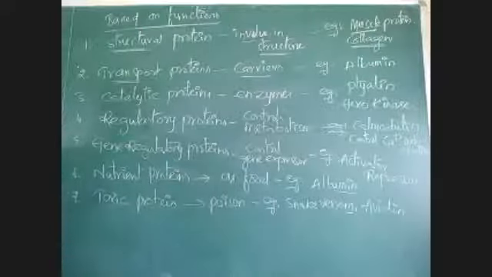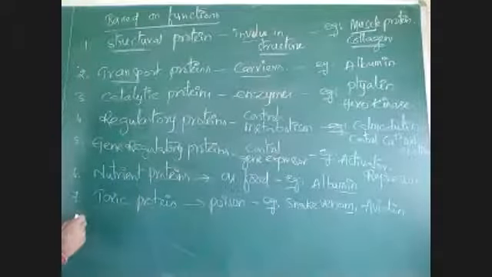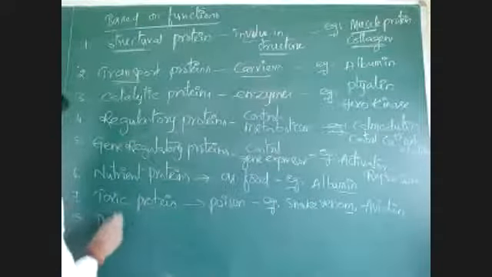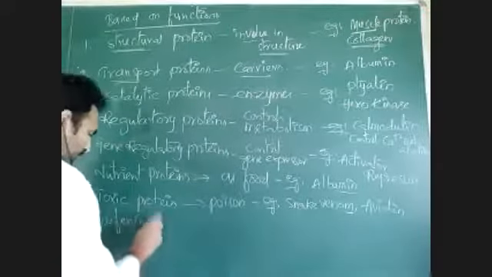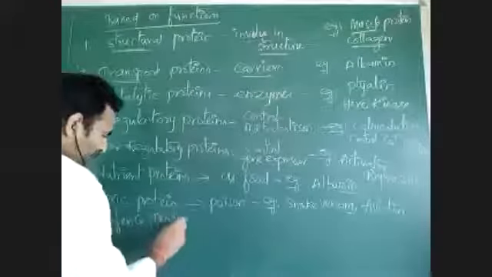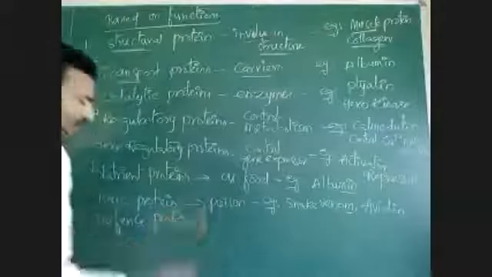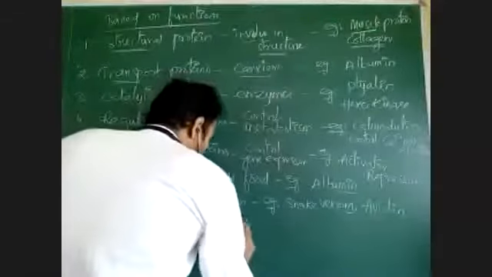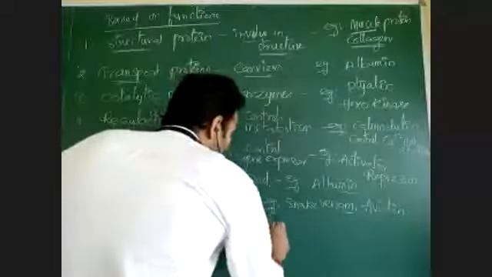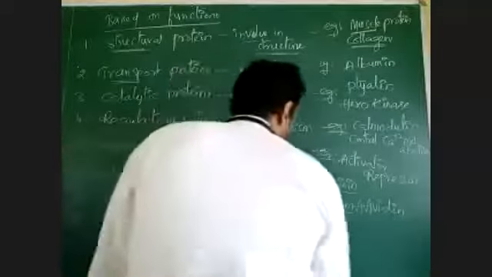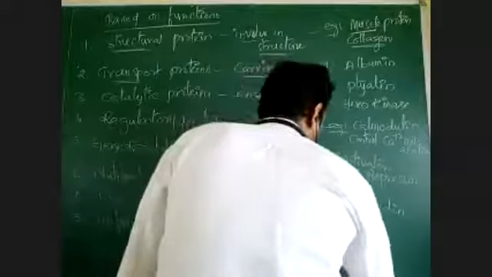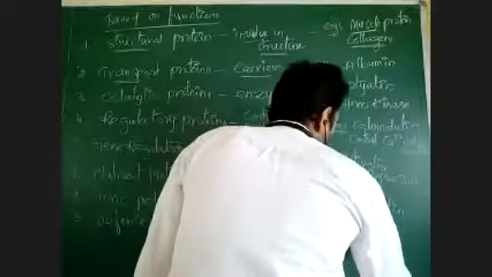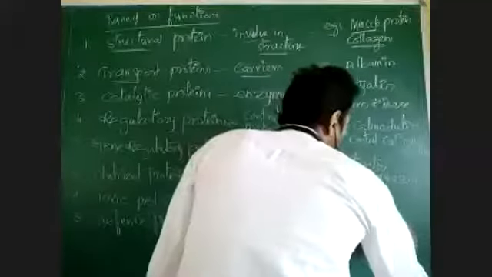Okay, nutrient proteins, toxic proteins, defense proteins. Defense proteins means those which give immunity. They are involved in immunity. Examples for defense proteins: immunoglobulins or antibodies.